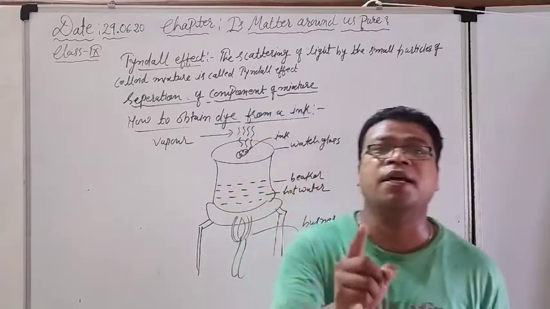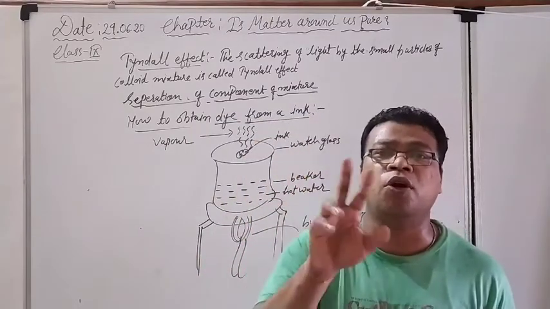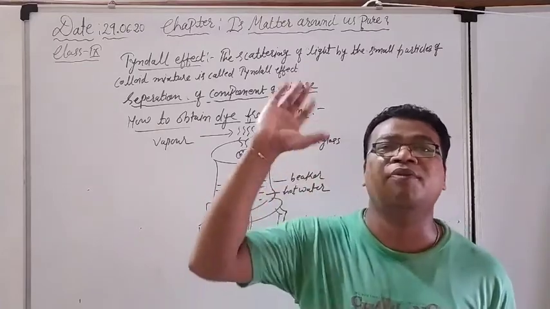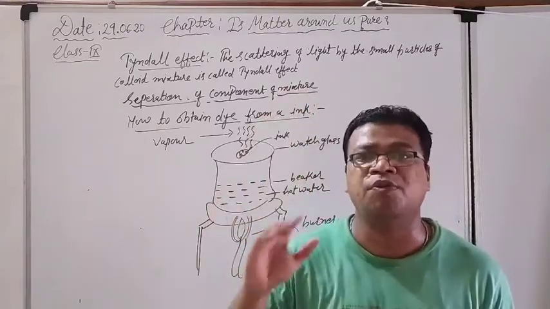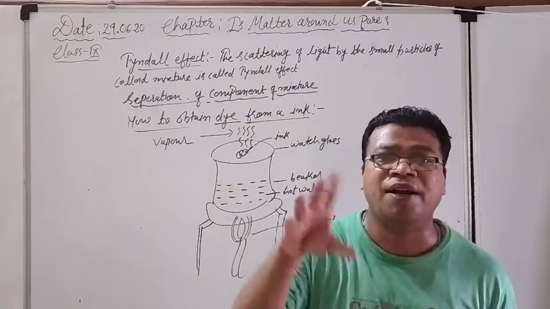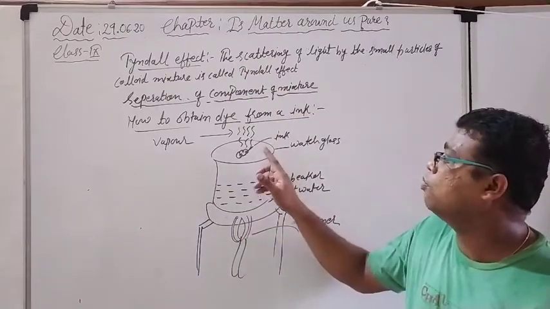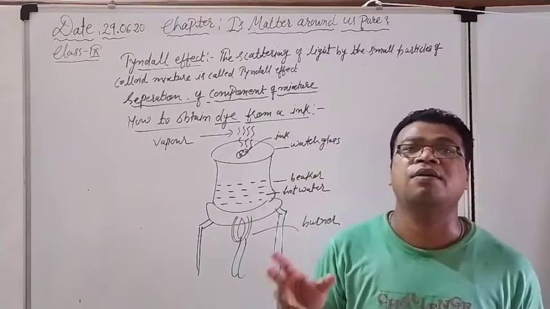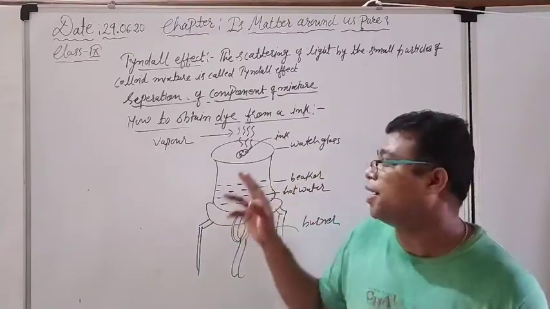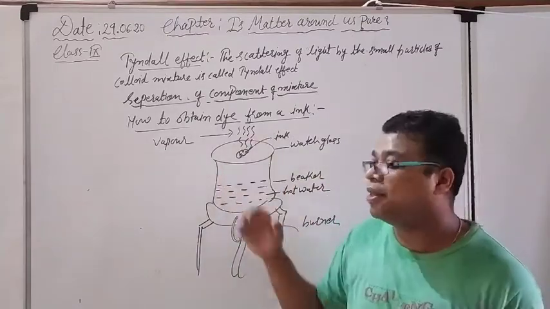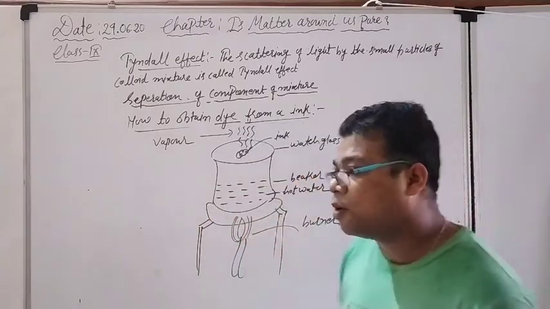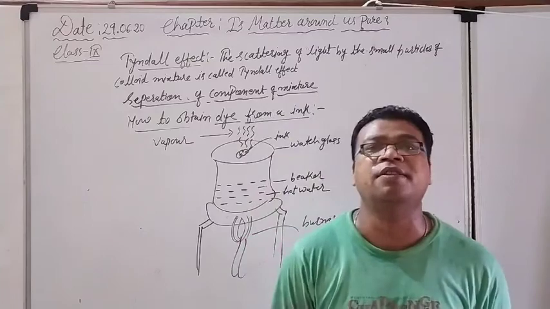Why? Because the ink is a mixture of two things, water and dye. So whatever water particles are there will be evaporated. And finally what is left behind on the watch glass is none other than the dye. So dye is also a mixture with water, and we can get that dye by the evaporation technique. So these are the things. Next time we will talk about some more separation techniques. Till then, thank you so much.